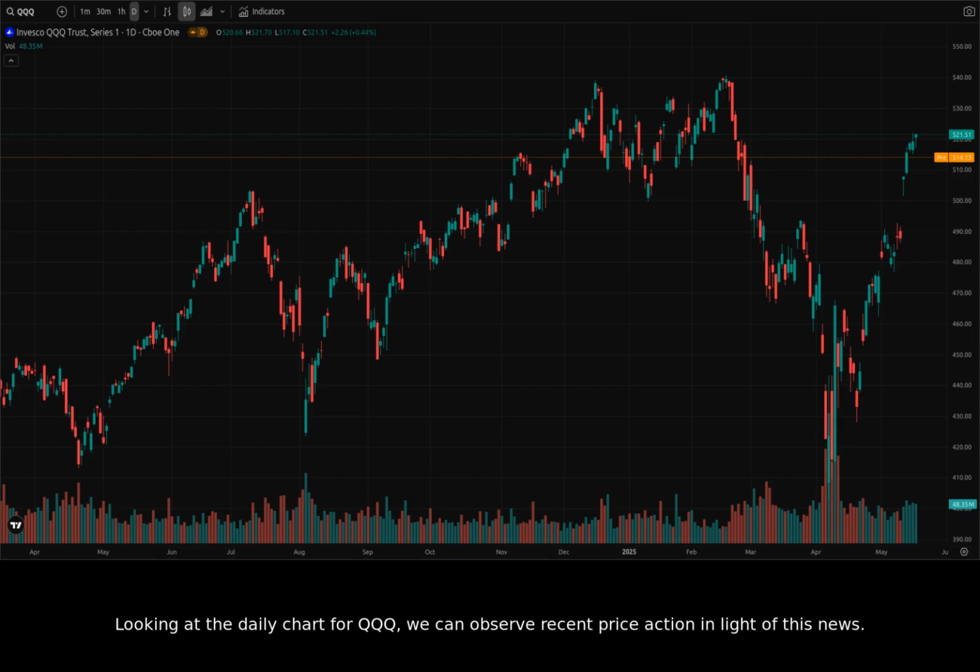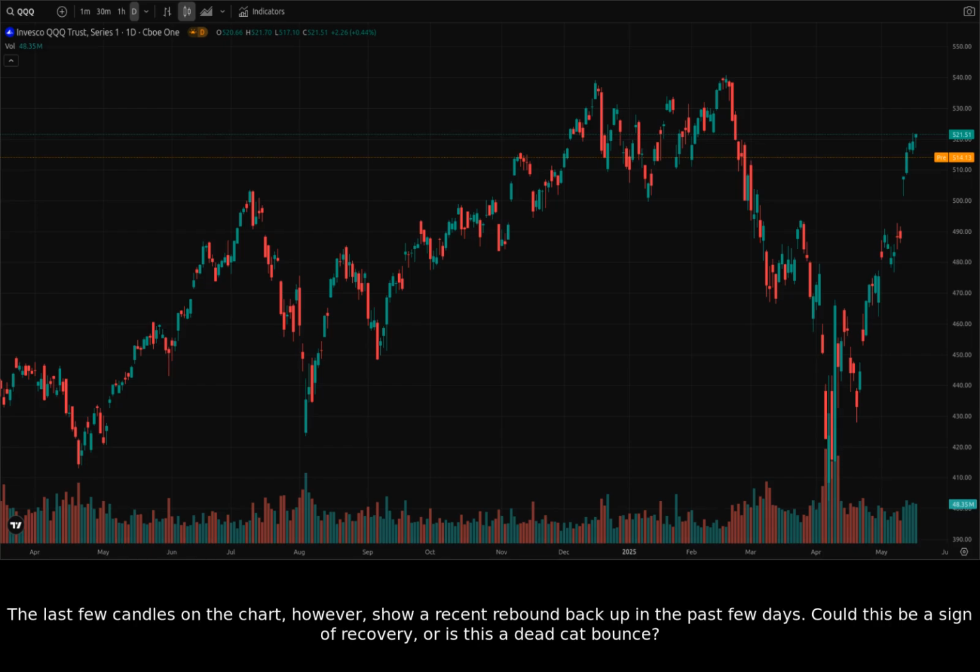Looking at the daily chart for QQQ, we can observe recent price action in light of this news. The market shows a large red candle on May 23, 2024, showing some reaction to the news at that time. The last few candles on the chart, however, show a recent rebound back up in the past few days. Could this be a sign of recovery, or is this a dead cat bounce?